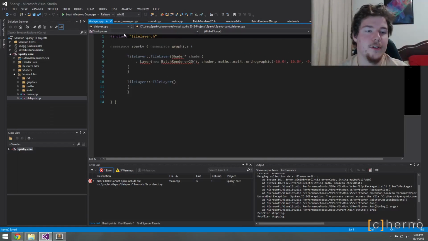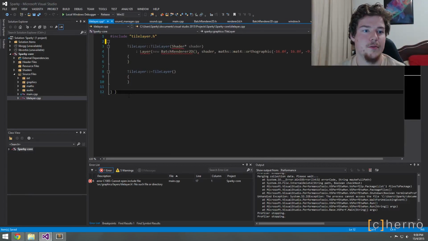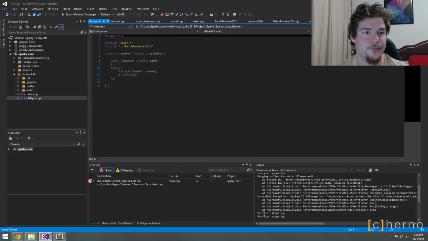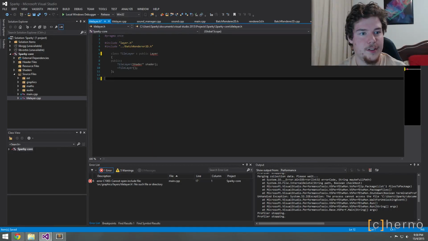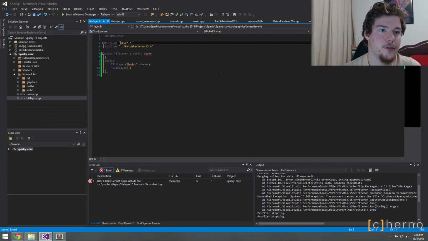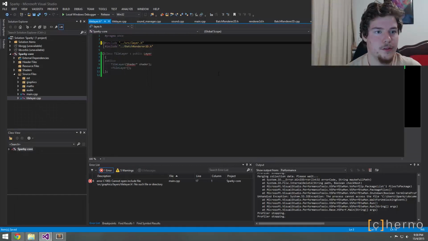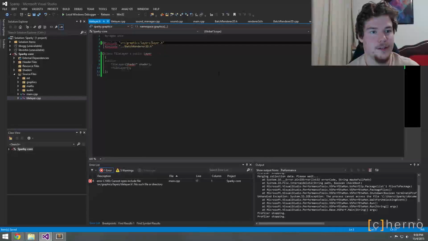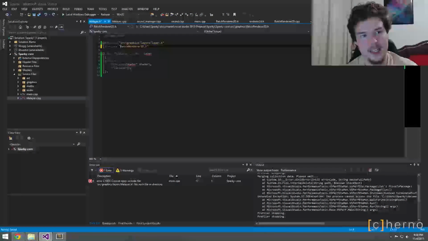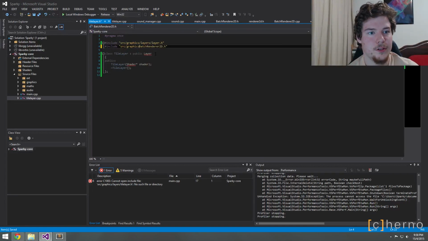Okay, so a few things. First of all, this is not a namespace that we'll be using. This will just be no namespace, because it's not part of Sparky, it's part of our test game, which will be in whatever namespace you want. This has to include source. Oh, sorry, it doesn't have to go back. Source, graphics, layers, layer. Does it need the batch renderer? Oh yeah, it does, because it creates it. So we should make headers which have all this stuff as well. Source, graphics, batch renderer.